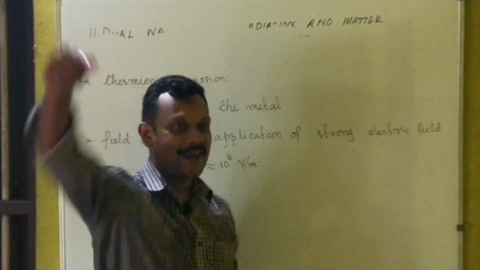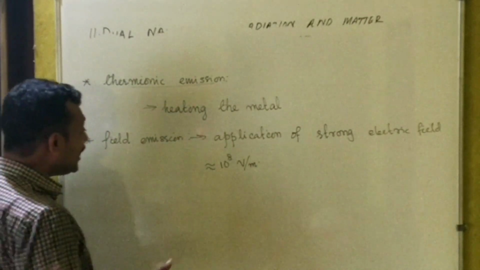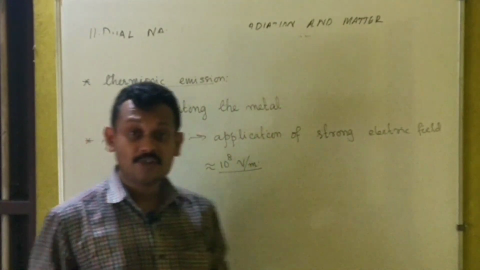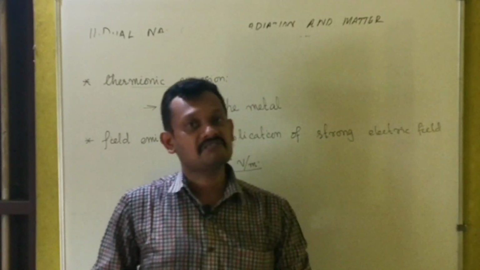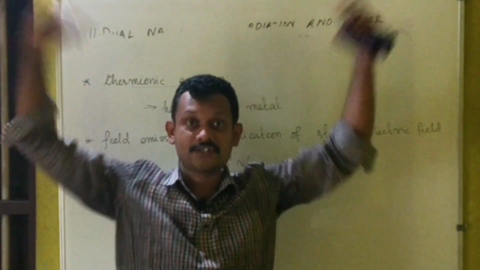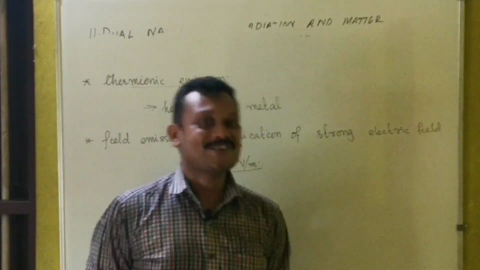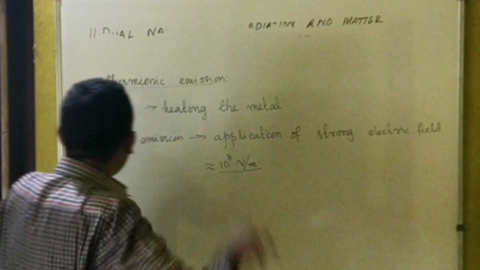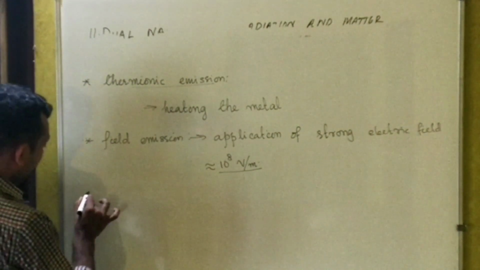Great value, right? For a length of 1 meter, the potential difference that you need to apply is about 10^8 volt. Huge value, a huge potential you have to apply in order to remove electrons from the surface of metal. That is what we do with the field emission.